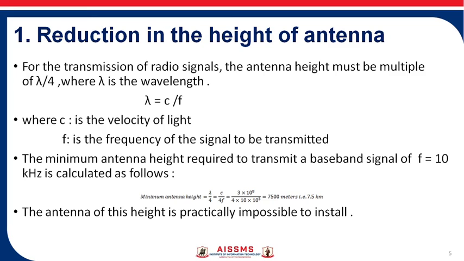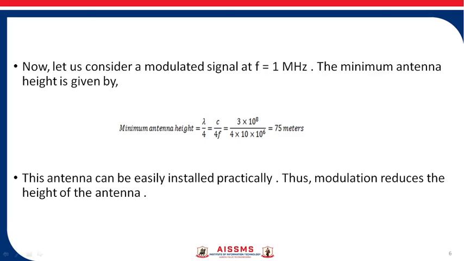So if this same baseband signal is transmitted by the modulation, means baseband signal of 10 kHz we modulate on a carrier of 1 MHz, and that modulated signal which you are getting is a 1 MHz signal.